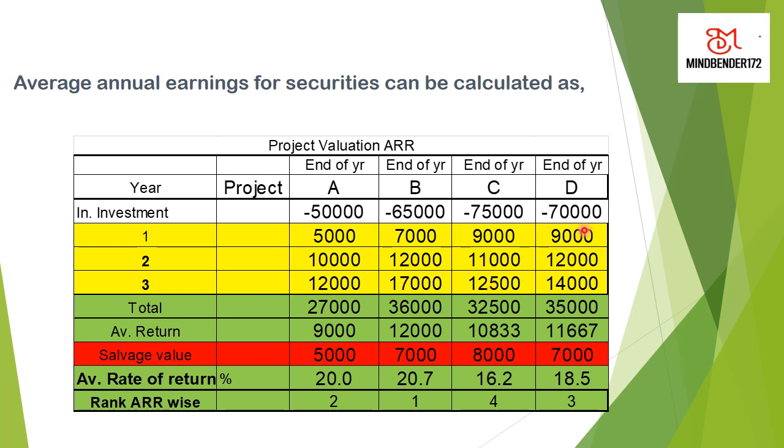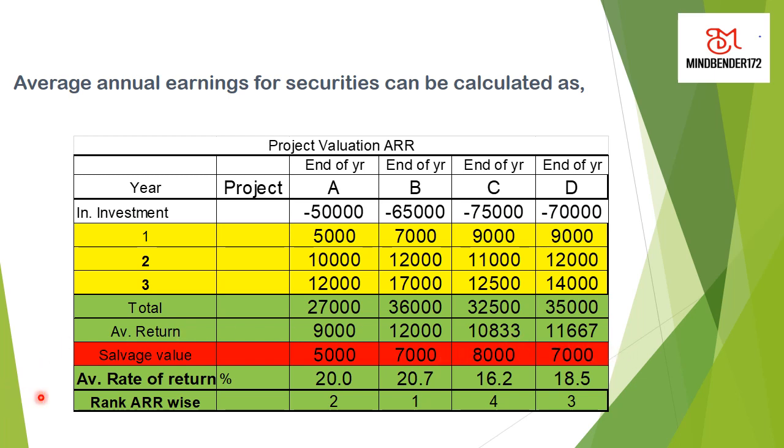Similarly is project D. Now the total is here, returns for 3 years. The average return here is 9,000, 12,000, 10,833, and 11,667. Now the salvage value is given here: 5,000, 7,000, 8,000, and 7,000.